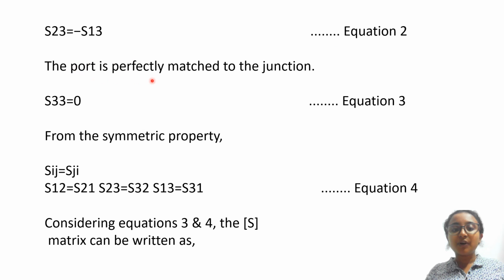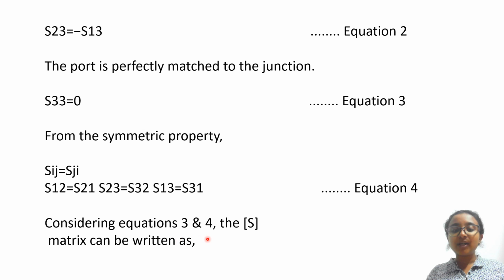If the port is perfectly matched to the junction, then S33 would be 0. Consider it as equation 3. From the symmetric property, Sij should be equal to Sji. That is, S12 should be equal to S21 and so on, and I am considering this as equation 4.